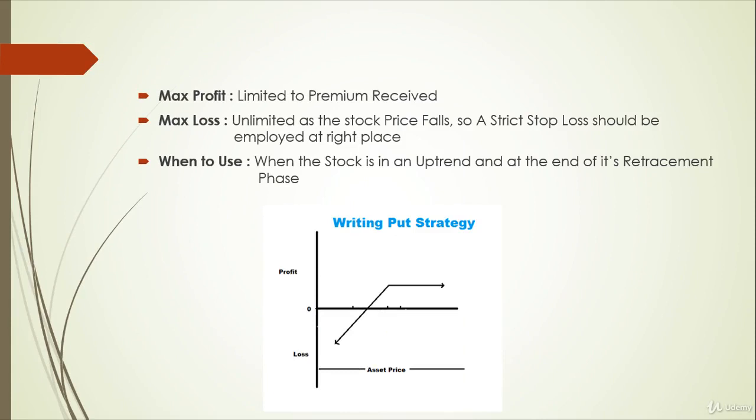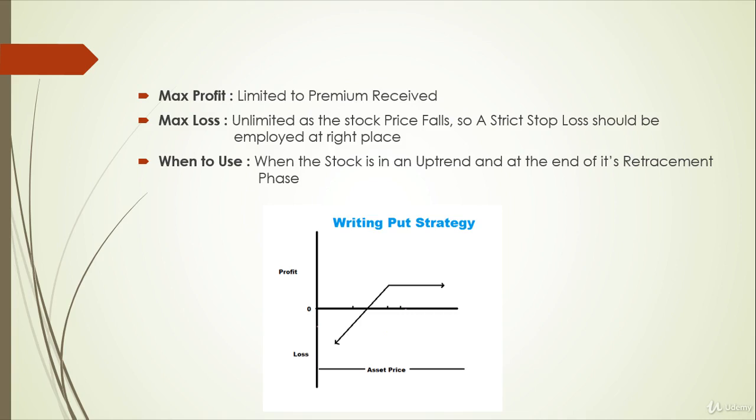Maximum gain is limited to the premium received because we will be paid in the form of premium received for selling the puts in return for accepting the obligation to buy underlying shares if assigned. And maximum loss can be unlimited as the stock falls.